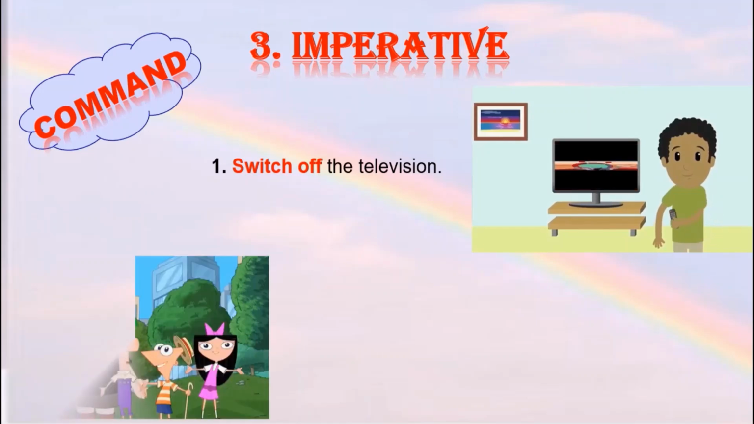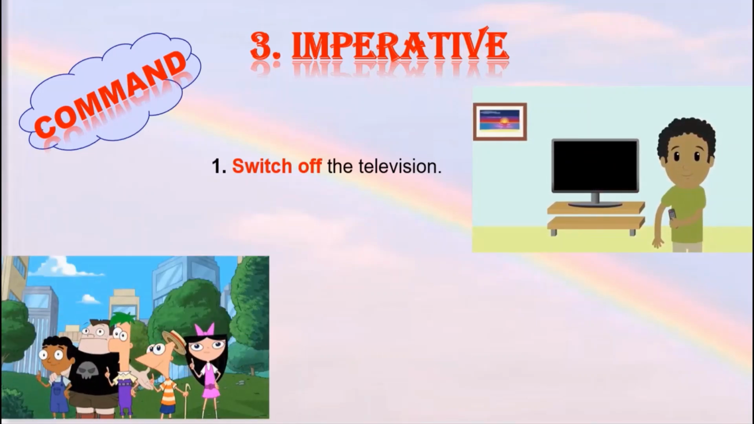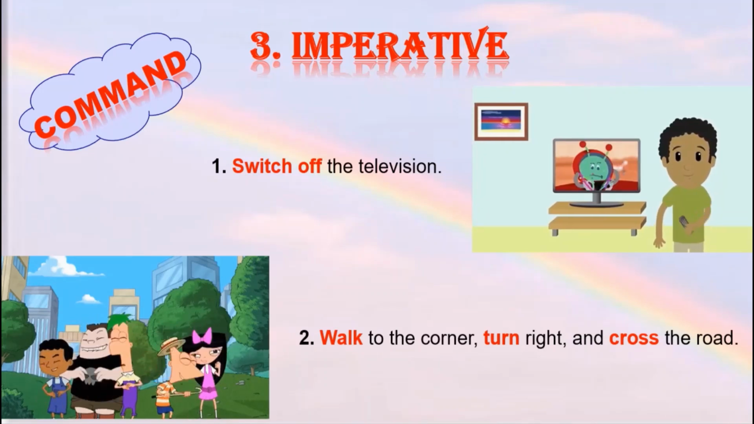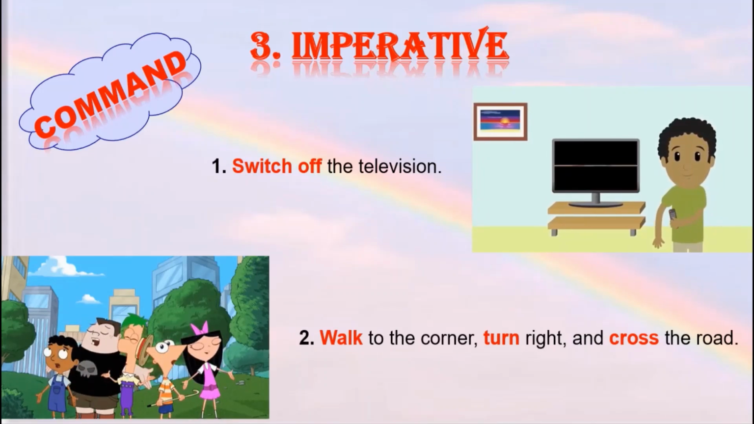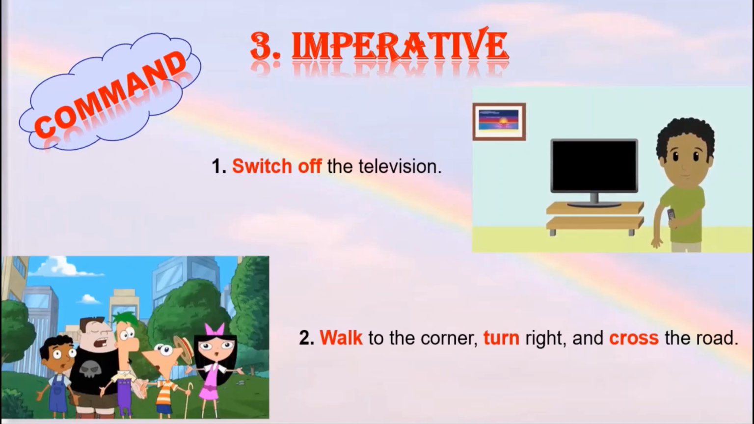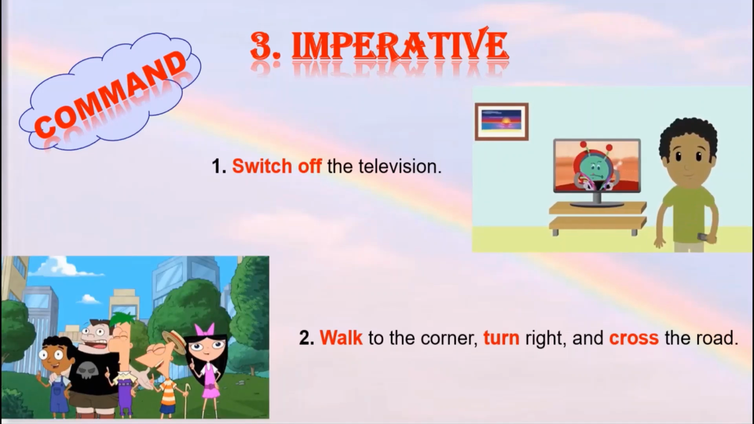Let us look at one more example. Walk to the corner, turn right and cross the road. In this sentence, the person is given a command 3 times. That is, to walk, to turn right and to cross the road. Therefore, this sentence is called an imperative sentence of command.